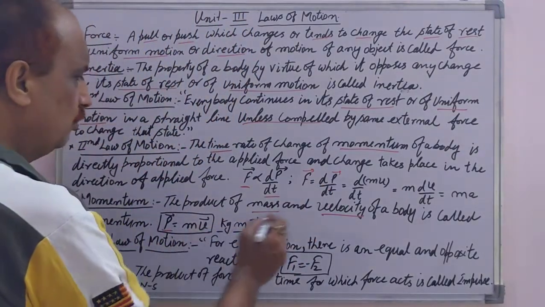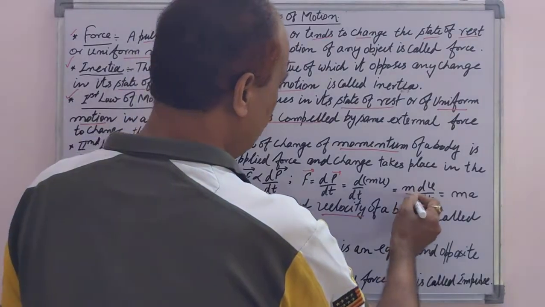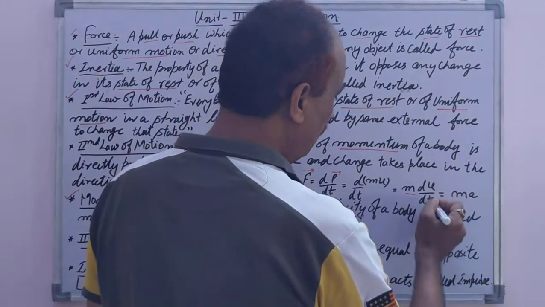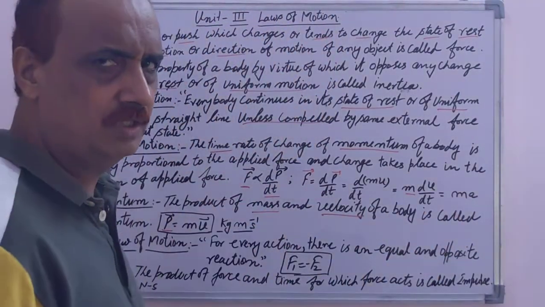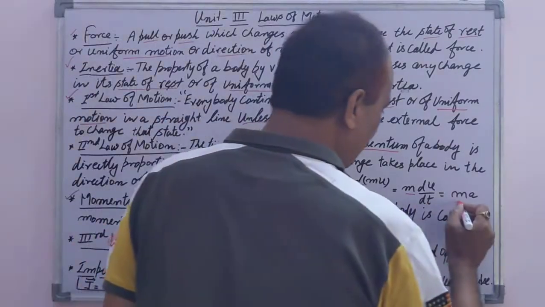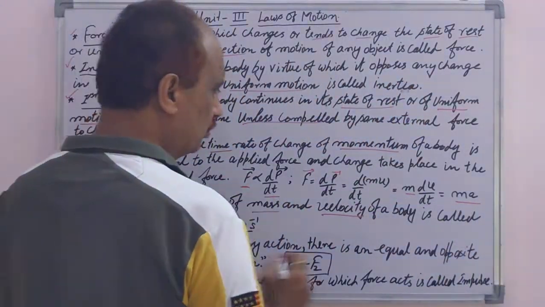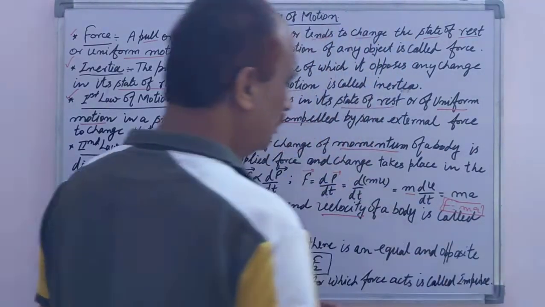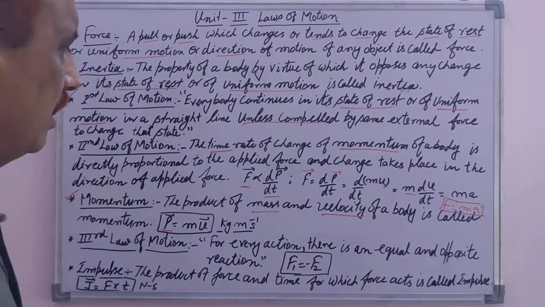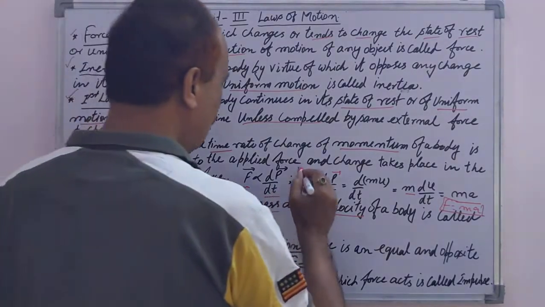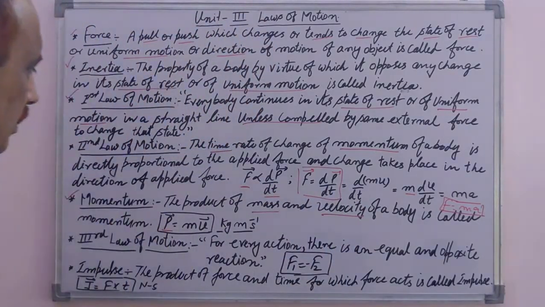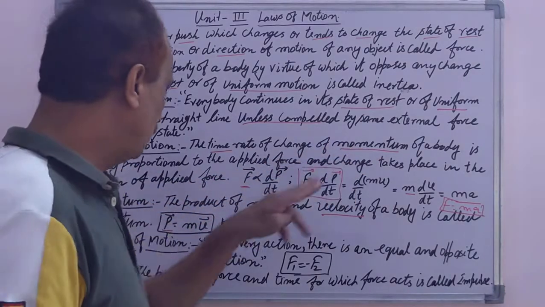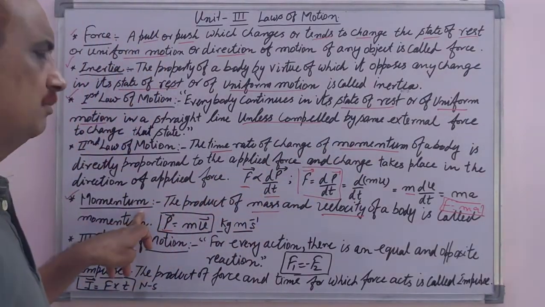Now P equals m times v. M is the constant mass of the body, so it comes out of the differentiation, and dv over dt is the acceleration, that is, the rate of change of velocity is known as acceleration. So m times a is the formula for the force: F equals m a. This is another mathematical statement of Newton's second law. But the first statement is F proportional to dp over dt. So in this law, momentum is used, which is why we first discussed what momentum is.